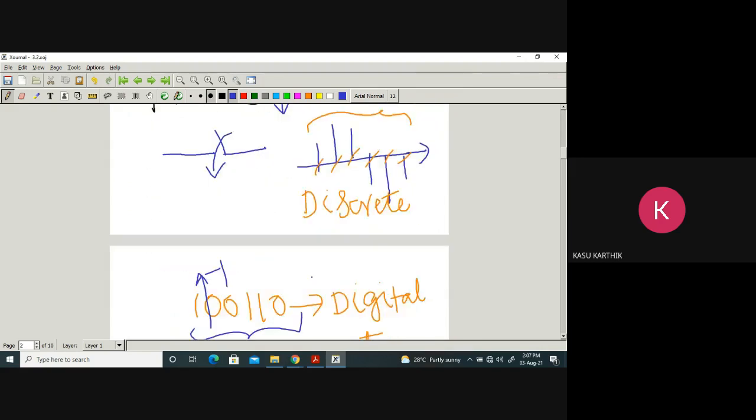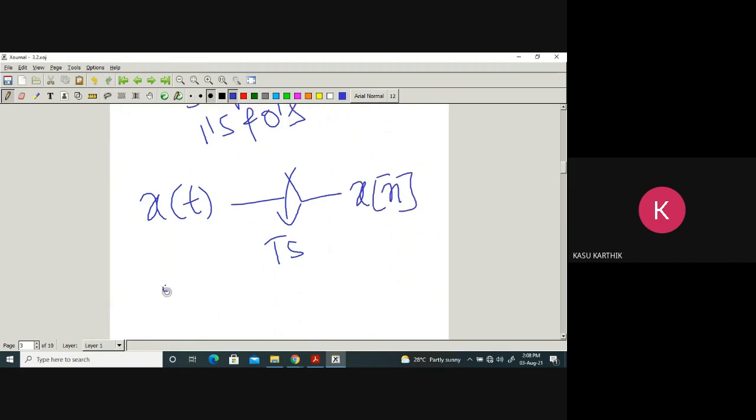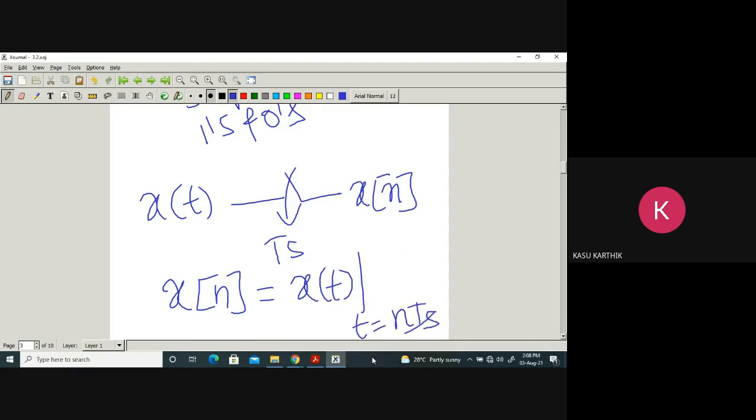We write generally x of t, and if you sample with period Ts, you get x of n. How is x of n defined? It is x of t evaluated at t equal to n times Ts.